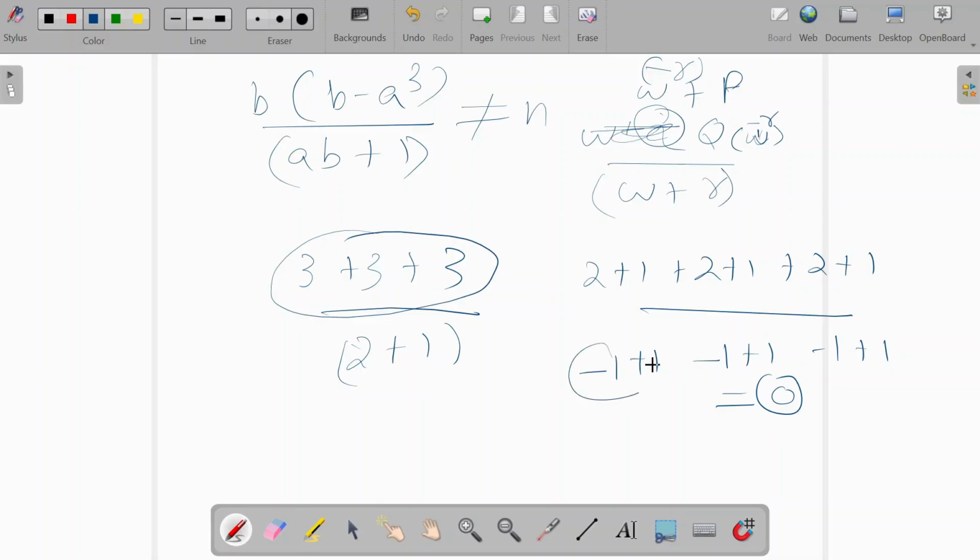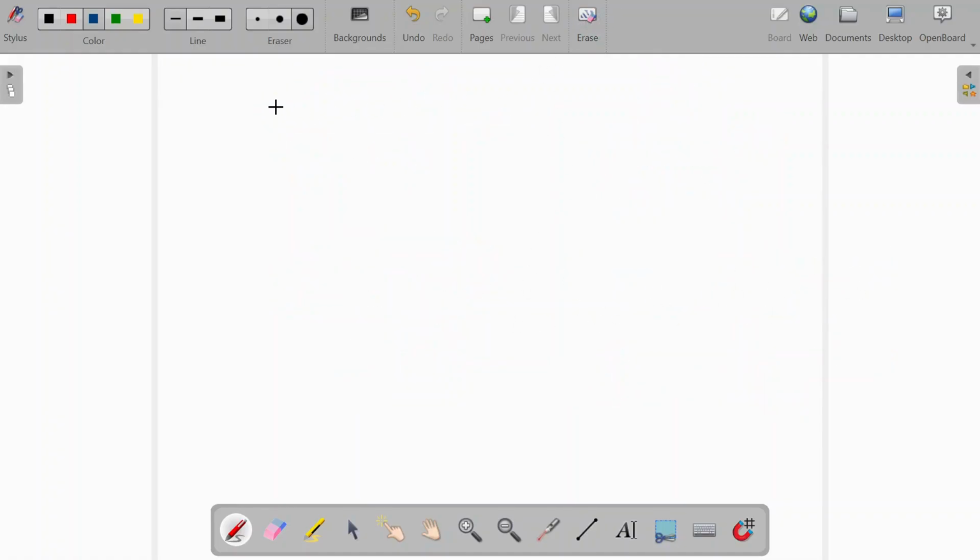Now if you take out minus 1, wherever you see 2, you're actually putting a minus 1 and taking it out. Then also this thing will actually divide. That is the idea that we're going to use here.